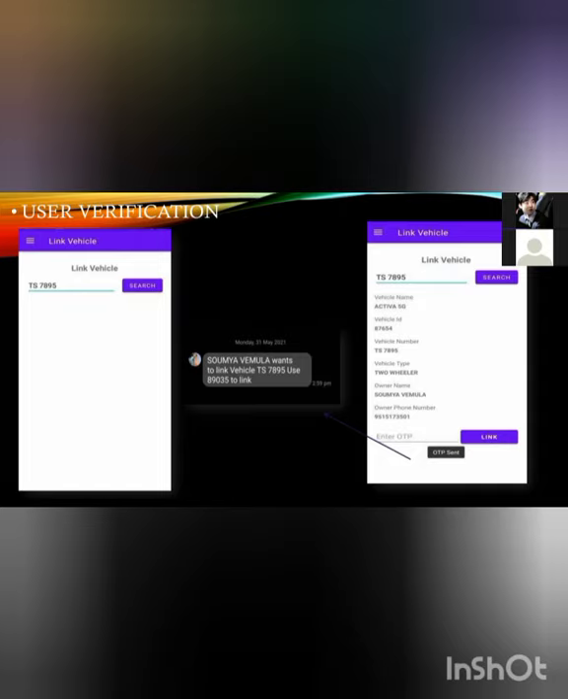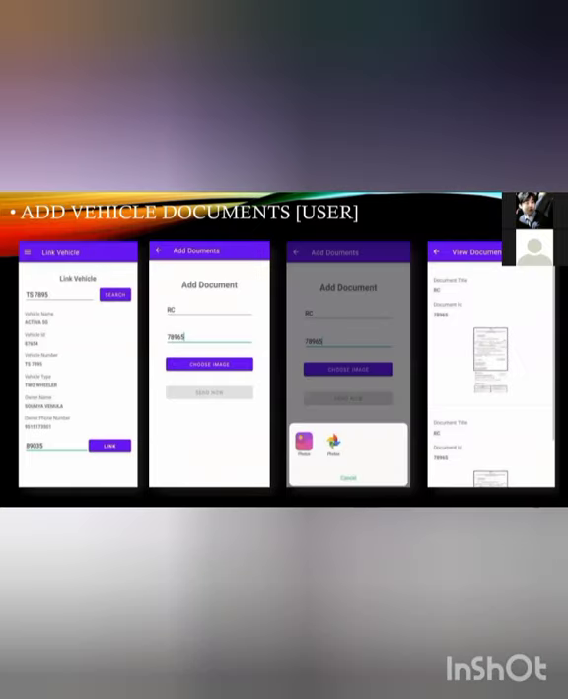After sending the OTP, we will get the vehicle details. In this we'll have the vehicle details, and after sending the OTP, we'll get add document, so that we can add the documents list. Whatever documents we have, we can put them in the app, so we have to add the details of the document, and we can choose the image of the vehicle or document.